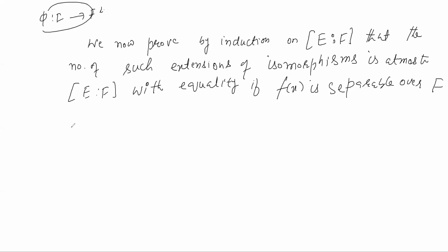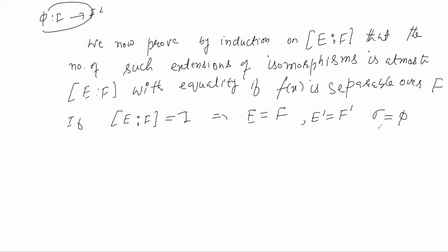Now start with degree of extension as 1. If the degree of extension of E over F is 1, it means that E is the same as F, and E dash is the same as F dash, and in this case sigma is the same as phi.